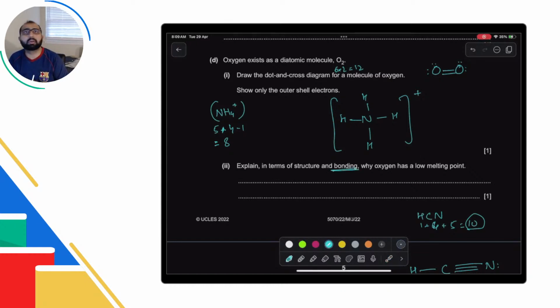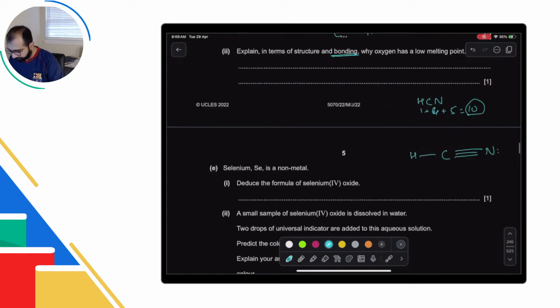It's not covalent bond that is broken, guys. It's intermolecular force of attraction. That is what is broken. Okay, so yes, absolutely correct answer. The simple molecular structure with weak intermolecular force of attraction, which is easily broken down, and that is the answer for this question.